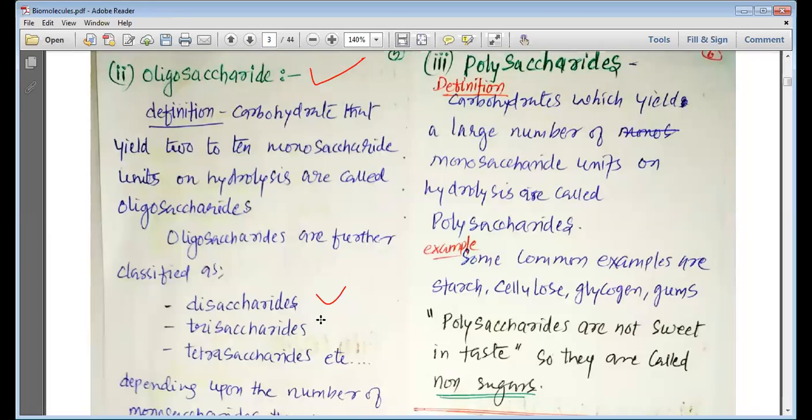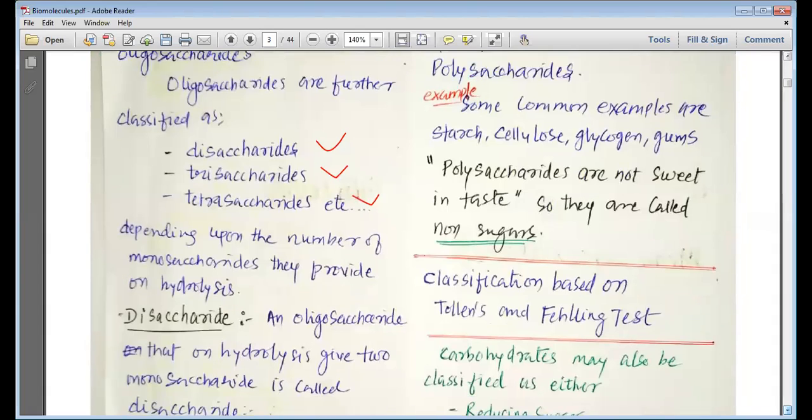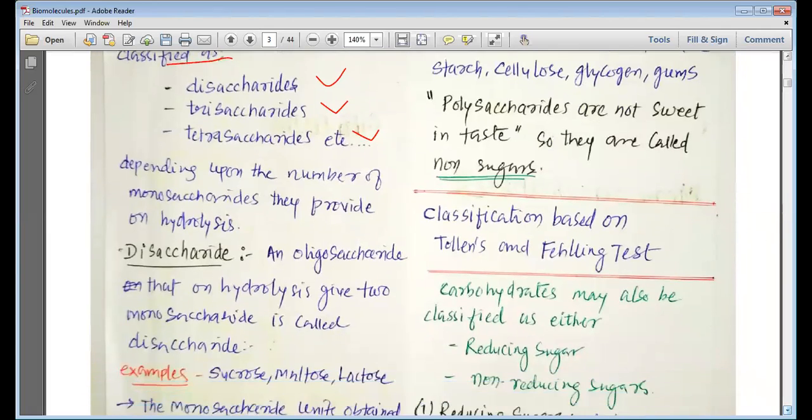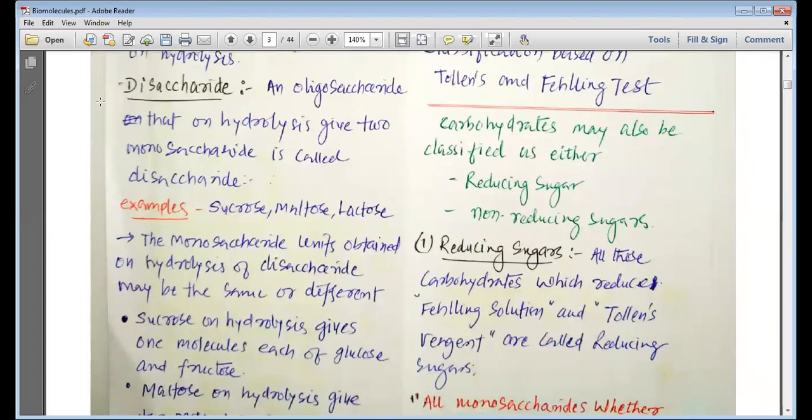The various classes of oligosaccharides we can study are disaccharide, trisaccharide, and tetrasaccharide, depending upon the number of monosaccharide units they produce. Disaccharides give two monosaccharide units on hydrolysis. Examples are sucrose, maltose, and lactose.